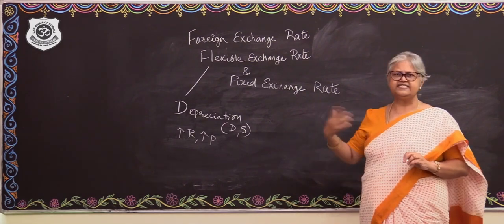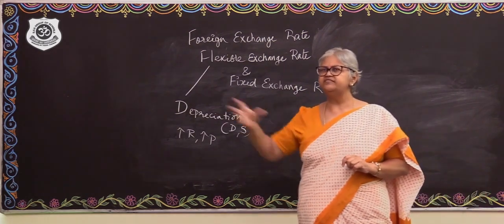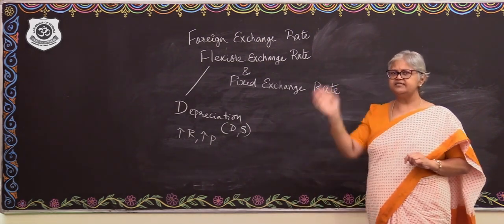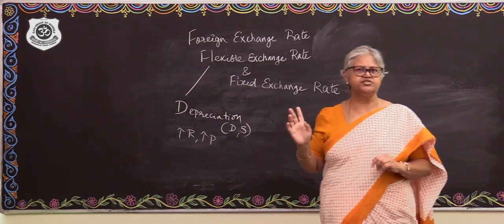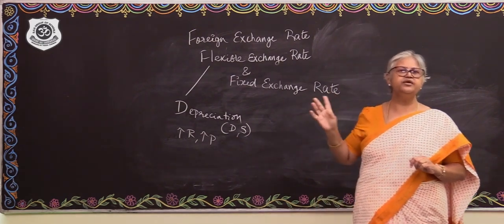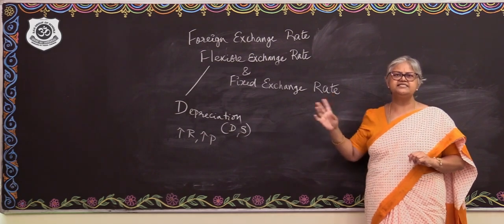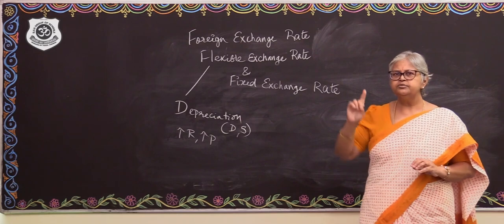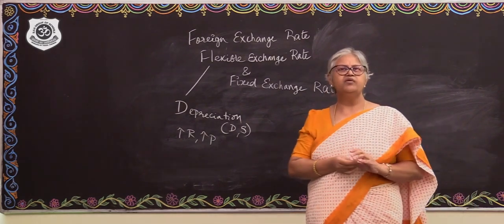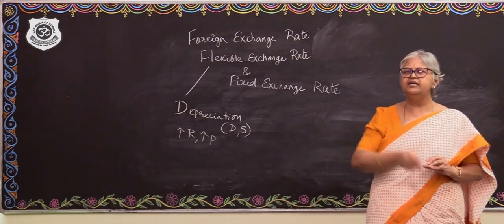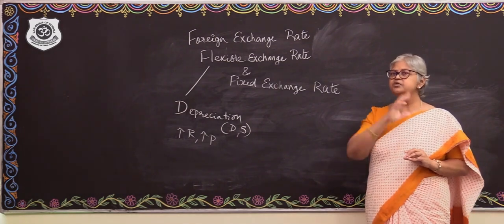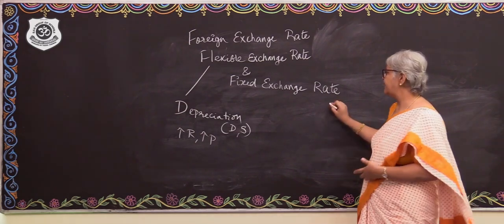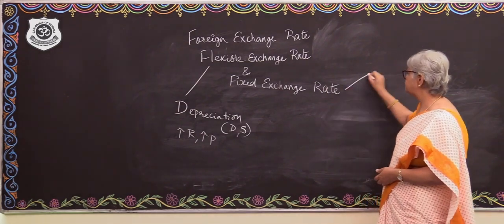When the government refixes or adjusts the pegging, and reduces the value of the domestic currency, such a concept is called devaluation.